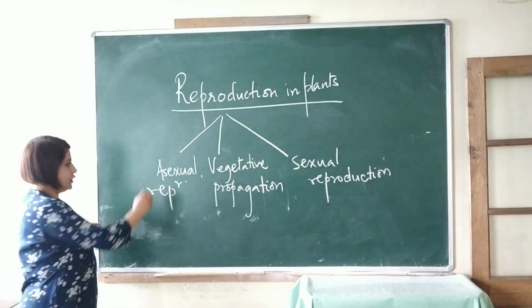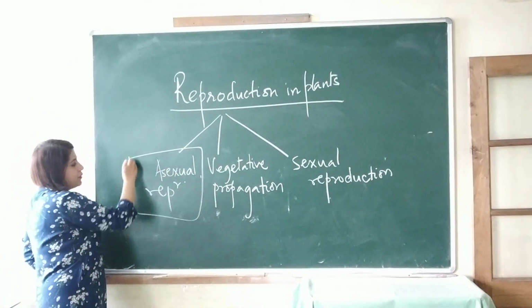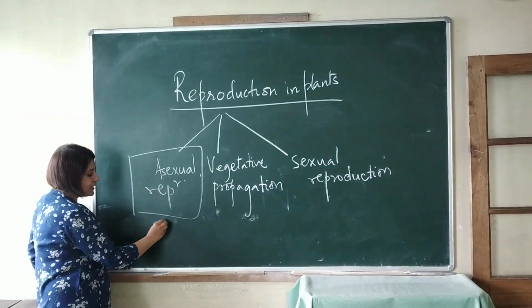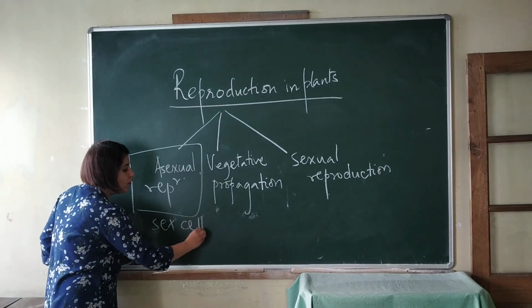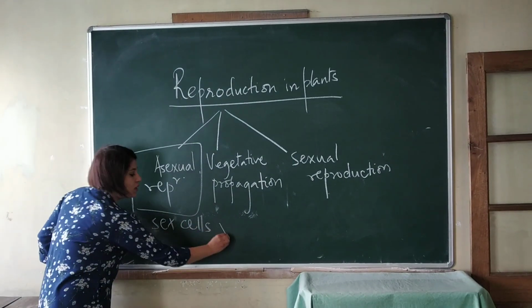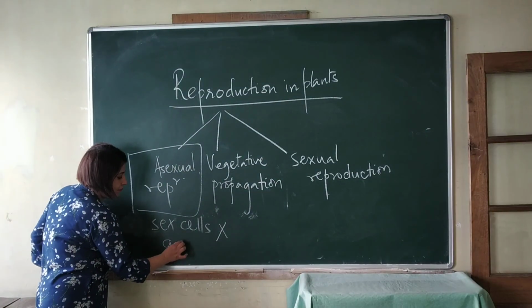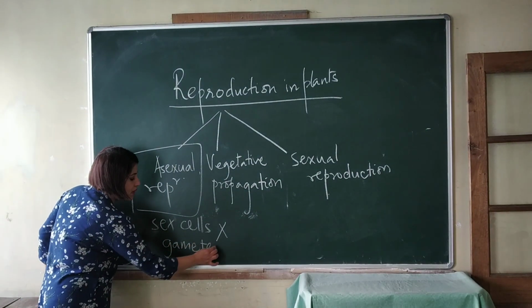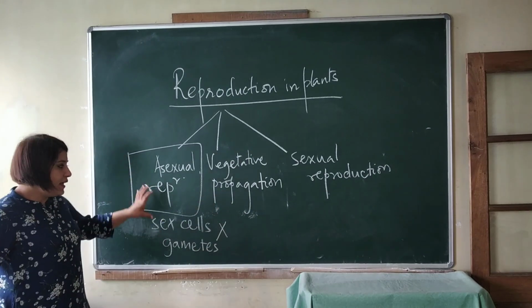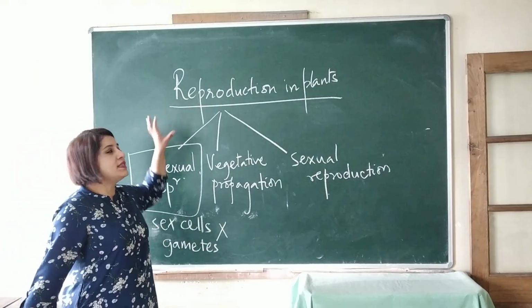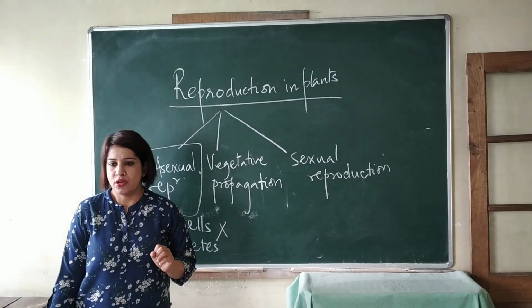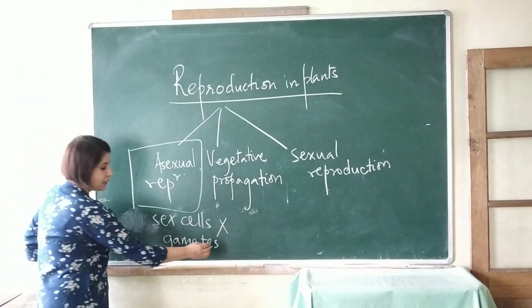Asexual reproduction is a type of reproduction in which the sex cells are not involved. They are not involved, okay? We call them gametes. Sex cells are also known as gametes. Now, what are gametes?